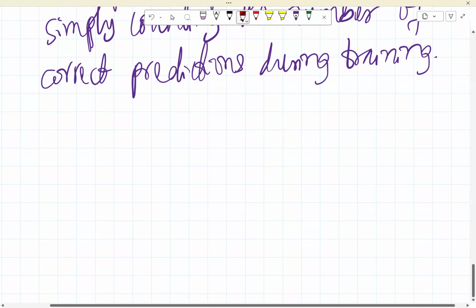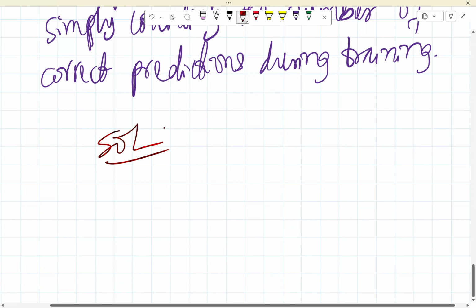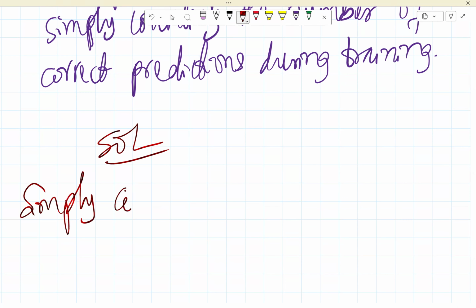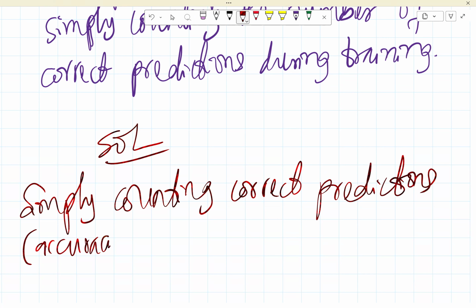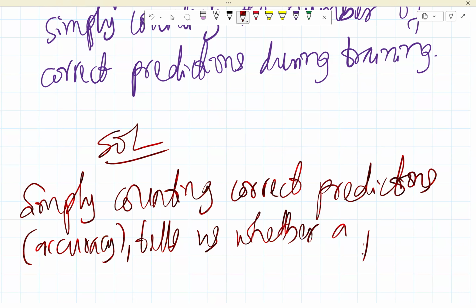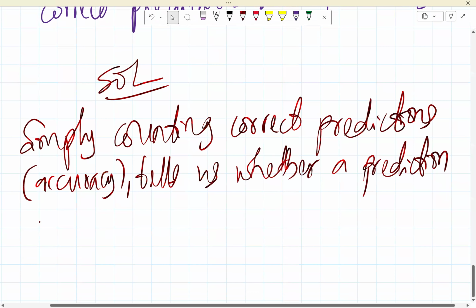Okay, so let's talk about the solution. Simply counting correct predictions, or what you can call accuracy, tells us whether a prediction is right or wrong.